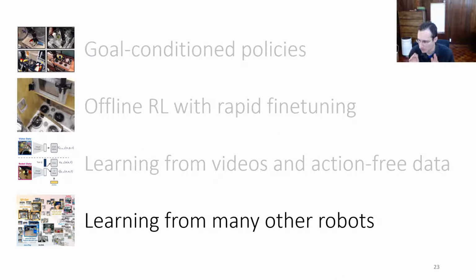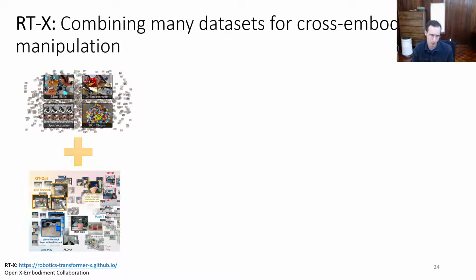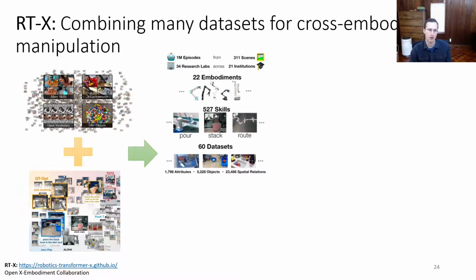Okay, but for the last portion of the talk, let me talk a little bit about how we can learn from a variety of different robots rather than just videos. So one of the recent projects that we did, which is called RTX, we took the Bridge data set and also combined it with a variety of other data sources from all around the world. And this was a project led by some folks at Google together with my postdoc, Karl Pertsch, as well as hundreds of other collaborators. The final data set contained 527 skills, 22 different robot types. It involves 34 different labs and resulted in over 1 million robotic episodes.